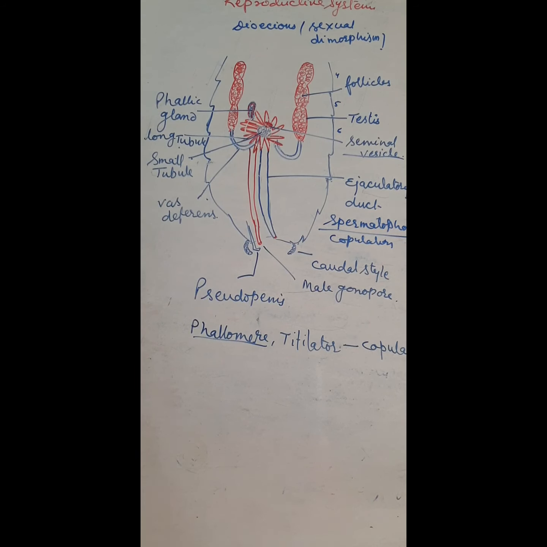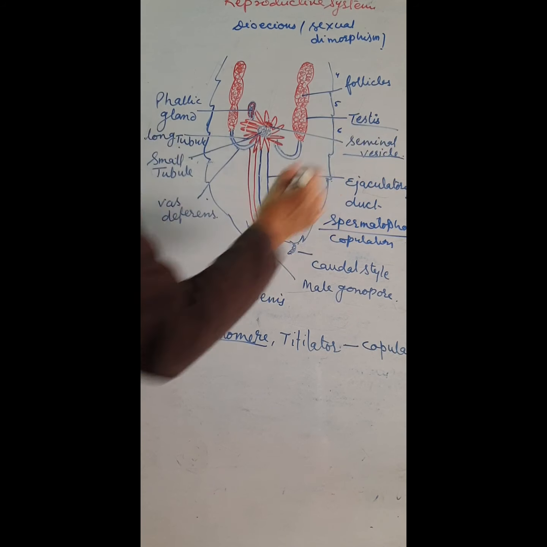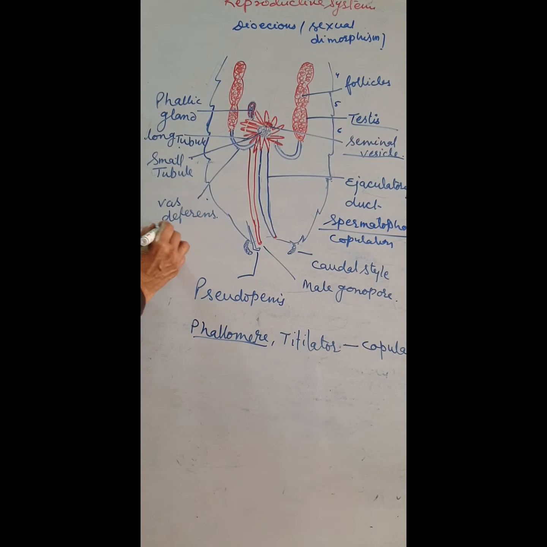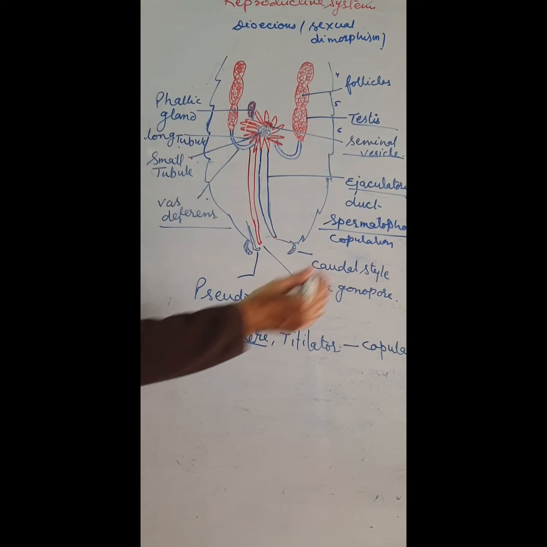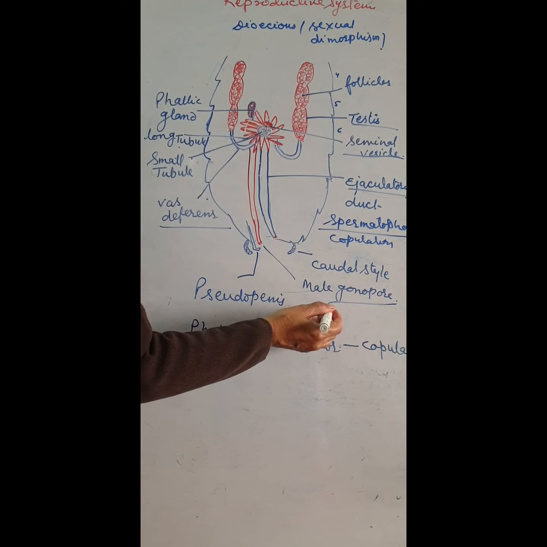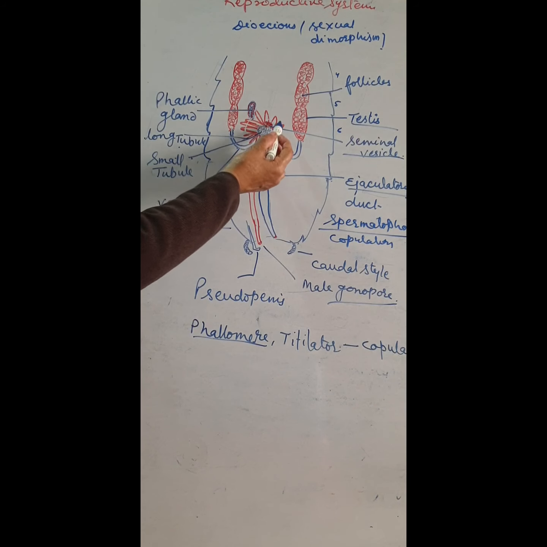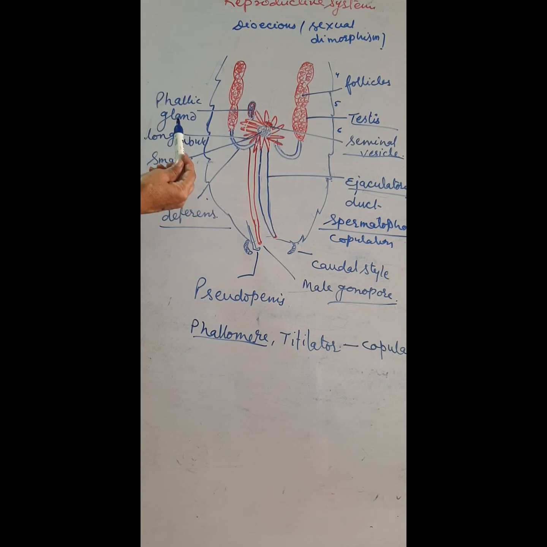So in the male reproductive structure, testes are there, vas deferens is there, ejaculatory duct is there, and the gonopore. The utricular gland, or mushroom gland, is made up of two types of tubules, long and small.